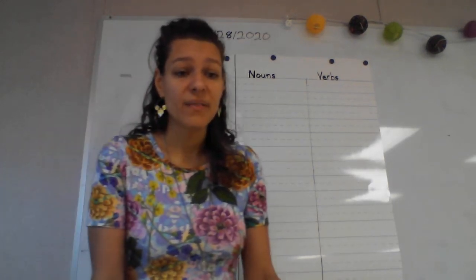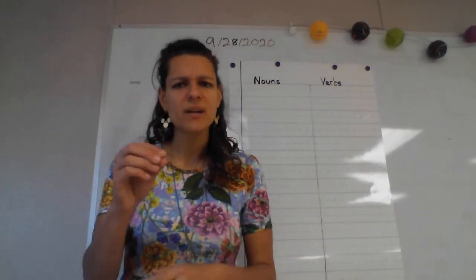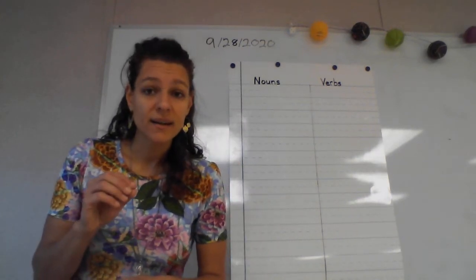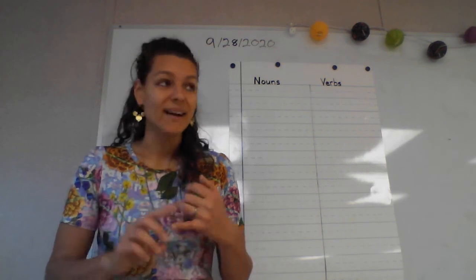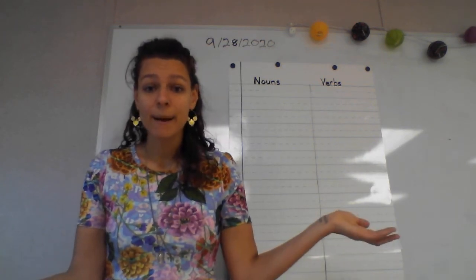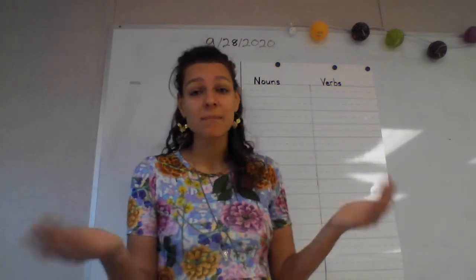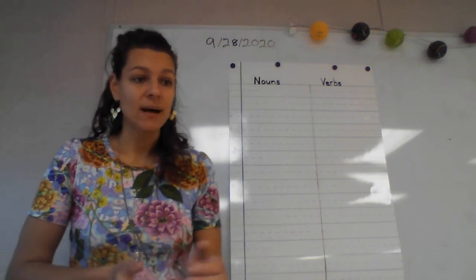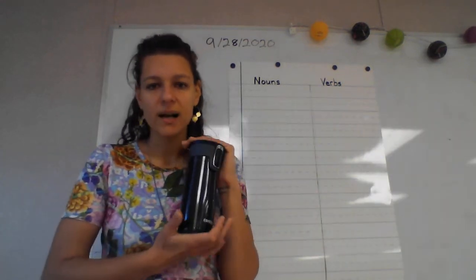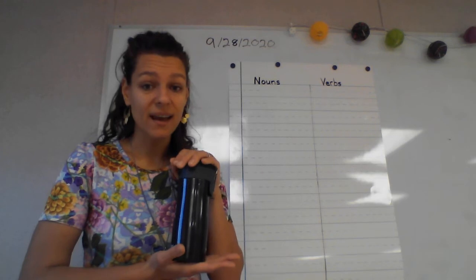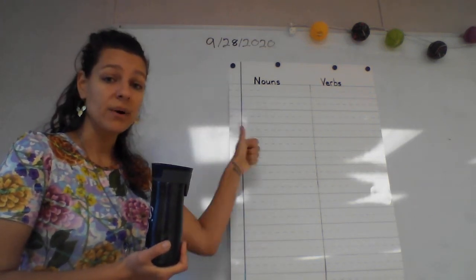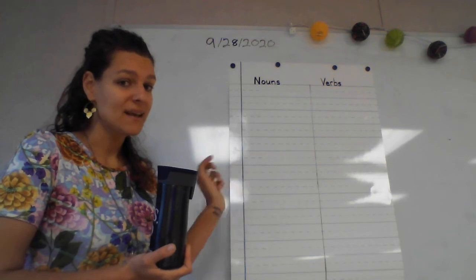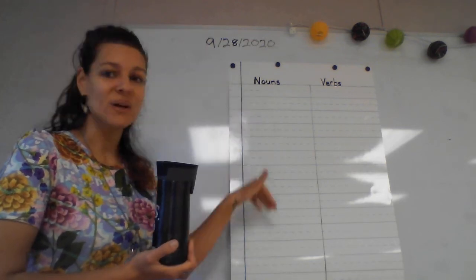For things as well, what are you writing with? Are you writing with a pencil? That's a thing. And what are you writing on? Right, you're writing on paper. That's a thing as well. I have a cup right here. This is a thing. So all of those would be nouns as well. A person, a place, or a thing. All of those are going to be nouns.